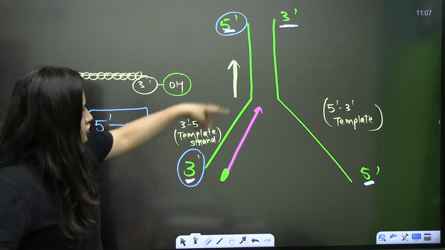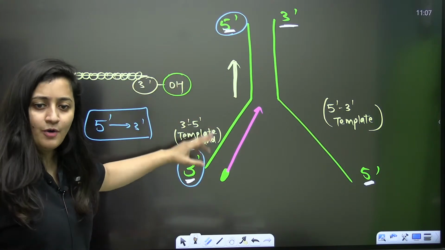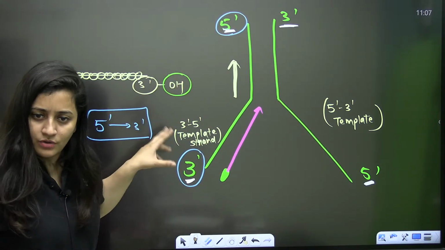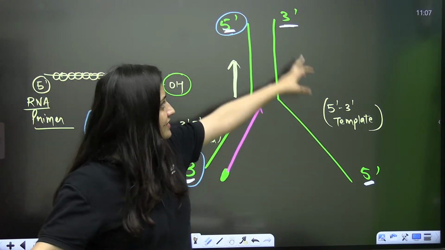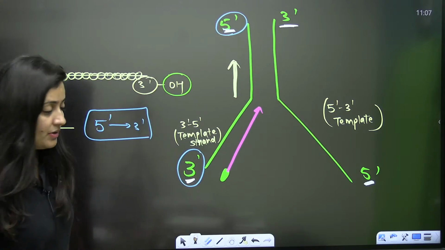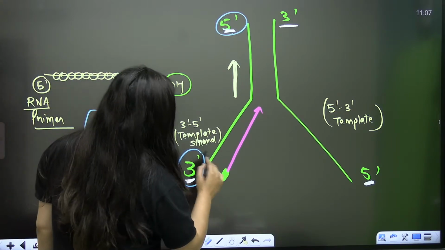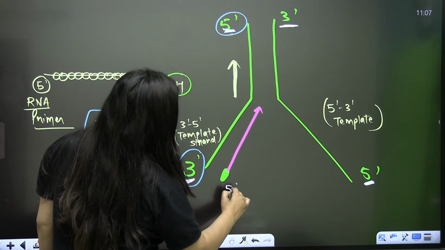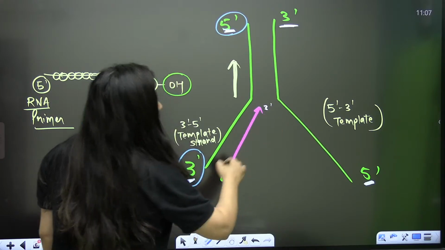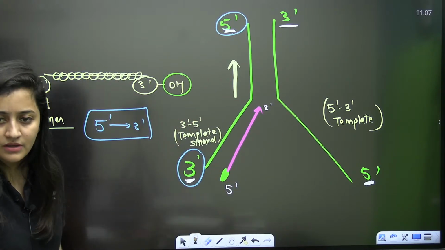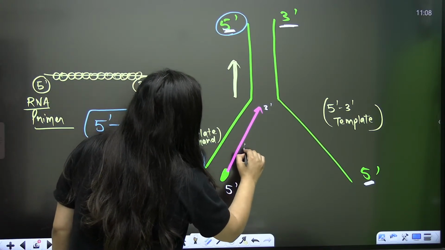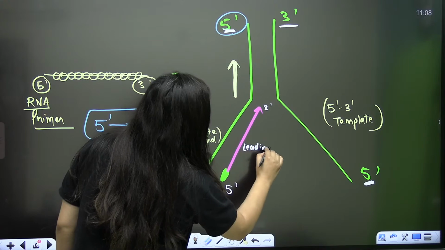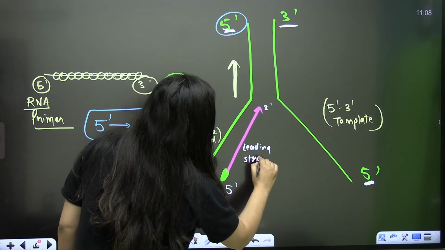Okay, so that point clear? Yes or no? This template strand is having polarity 3' to 5'. This one is having polarity 5' to 3'. Now my DNA polymerase is like, you know that they are anti-parallel strands. So here, the synthesis is very easy, 5' to 3'. So this strand is also known as your leading strand or the continuous strand.